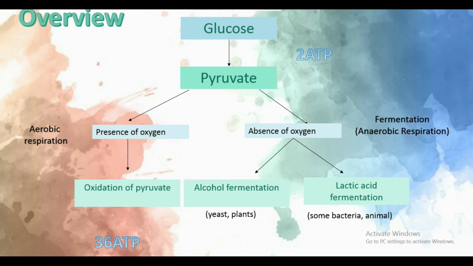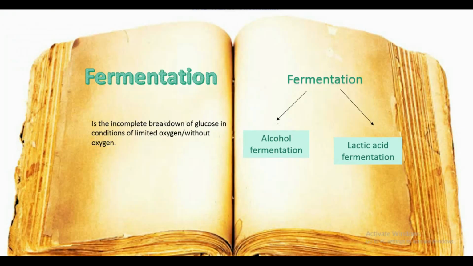It depends on what type of microorganism or species you are. In yeast and plants, the pyruvate will undergo alcohol fermentation. But in some selected bacteria or animals like humans, it will enter lactic acid fermentation.